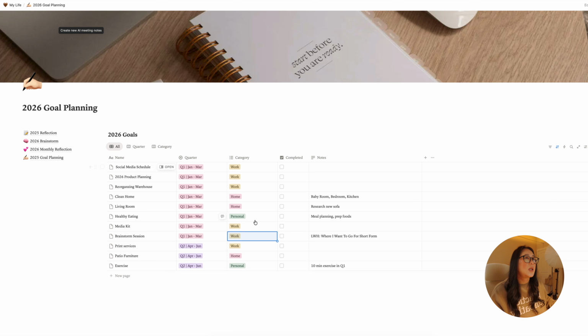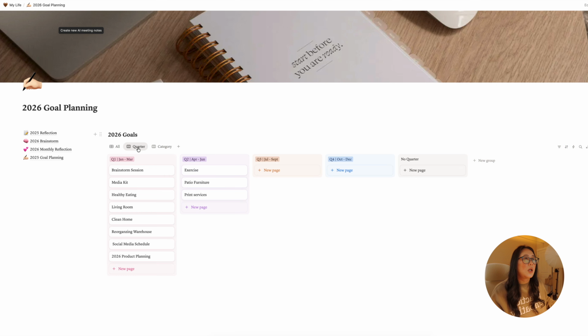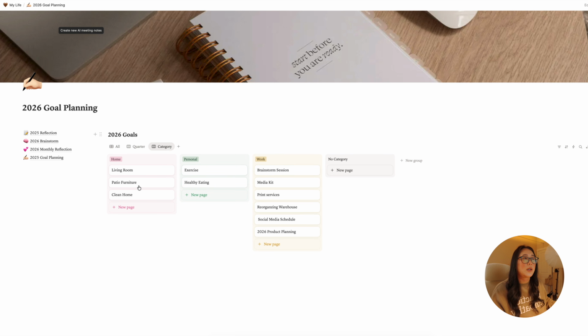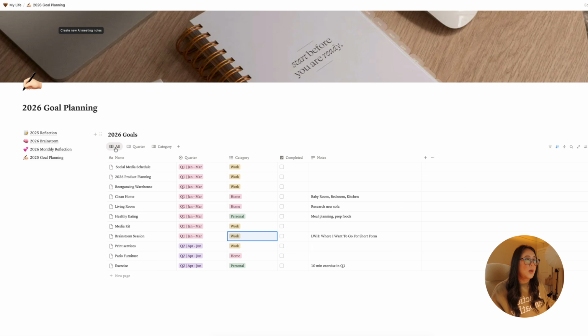And then as you see here, you can actually view them in quarterly. So you can add as you go. If you see something, you can see it in categories. So there are those different ways to view it. But yeah, that is basically my 2026 goals and how I'm planning to work on them.